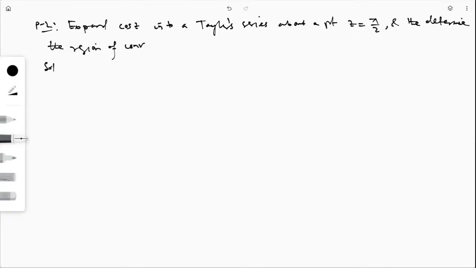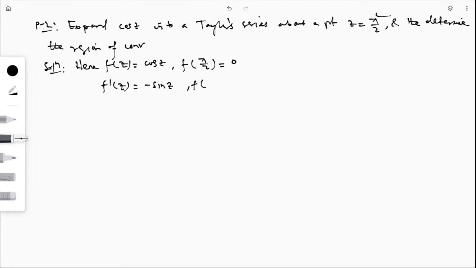Okay, so now we'll solve it. Here f(z) is equal to cos z, and this is about the point pi by 2. So if f(z) is cos z, then what is f(pi by 2)? This will be cos 90, which is 0. Then what is f dash z? f dash z is the derivative of cos z. This is minus sin z.